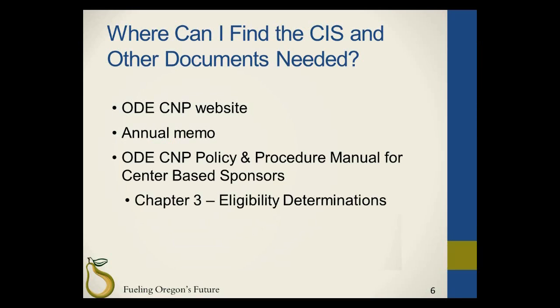ODE CNP has these documents available in English, Spanish, Chinese, Russian, and Vietnamese on the ODE CNP CACFP public website. For all other translations, please visit the USDA's Food and Nutrition Services website. For links to these resources, please see the slide titled Resources at the end of this presentation.